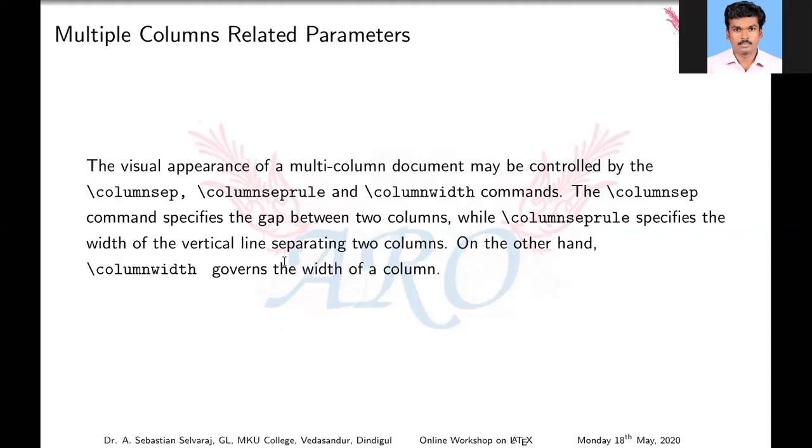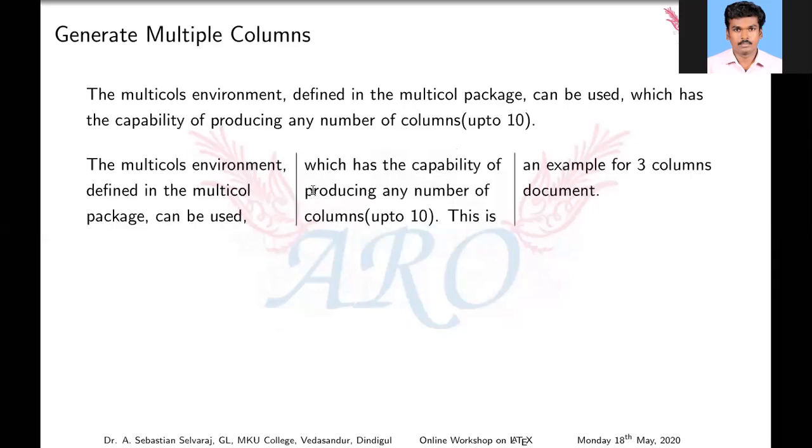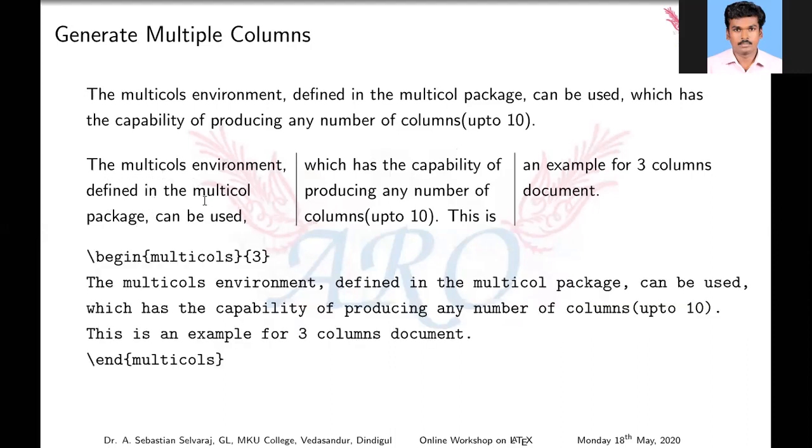Okay, so I'm going to an example to create multiple columns. Up to 10 columns we may create in LaTeX. Here I am creating a 3-column document. This is an example for 3 columns; I am creating my content in 3 columns. So what is that command? \begin{multicols}.